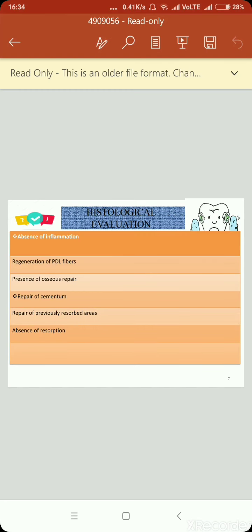Histological evaluation. There should be absence of inflammation. There should be regeneration of PDL fibers. There should be presence of osseous repair, repair of cementum, repair of previously resorbed areas, and absence of resorption.